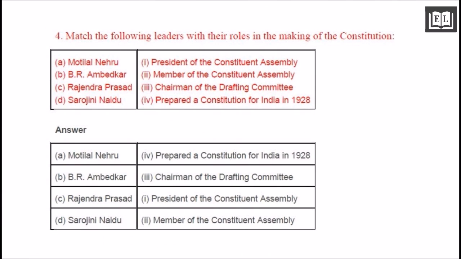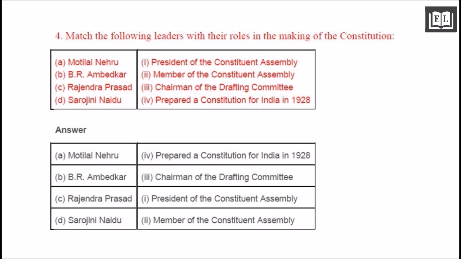4. Match the following leaders with their roles in the making of the Constitution. A. Motilal Nehru, President of the Constituent Assembly. B. B.R. Ambedkar, Member of the Constituent Assembly. C. Rajendra Prasad, Chairman of the Drafting Committee. D. Sarojini Naidu, prepared a constitution for India in 1928.